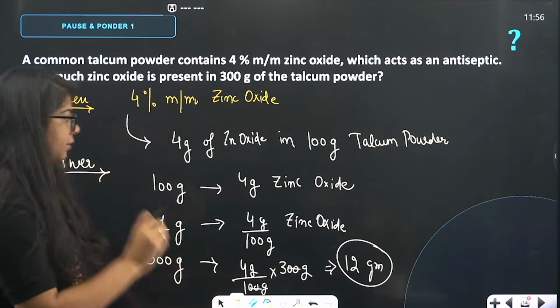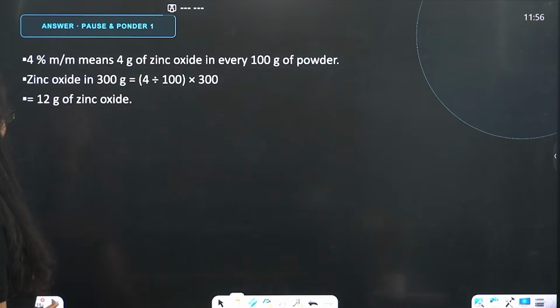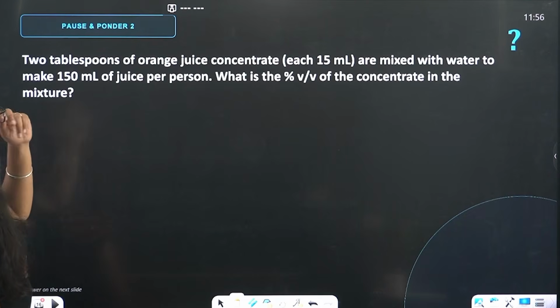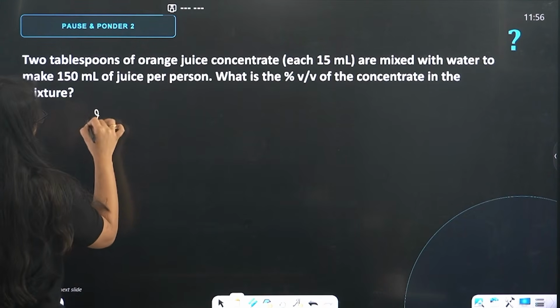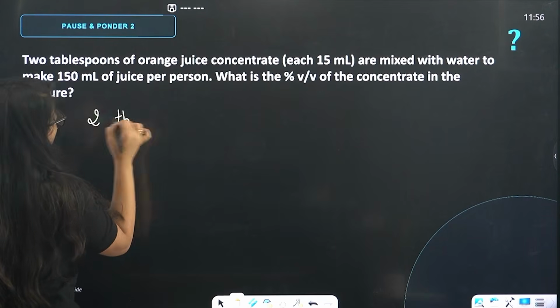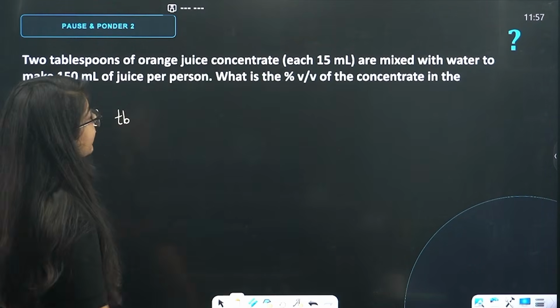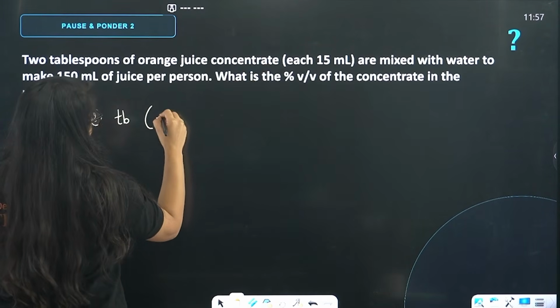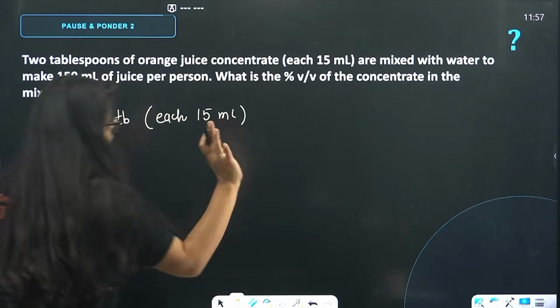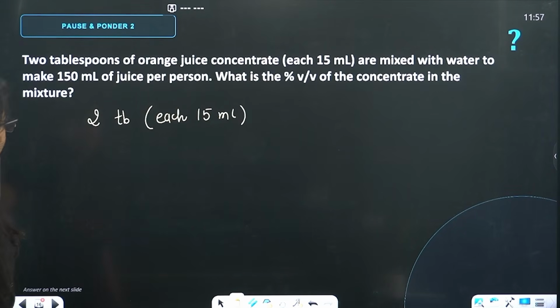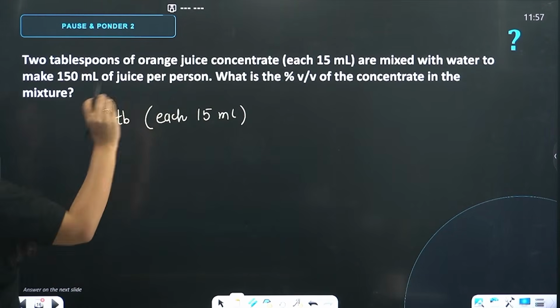Understood? Okay. Moving on, next question we have 2 tablespoons of orange juice concentrate. We are given 2 tablespoons of orange juice concentrate, each have 15 ml. Each have 15 ml of orange juice are mixed with water to make 150 ml of juice per person.